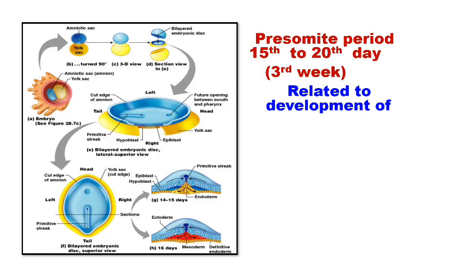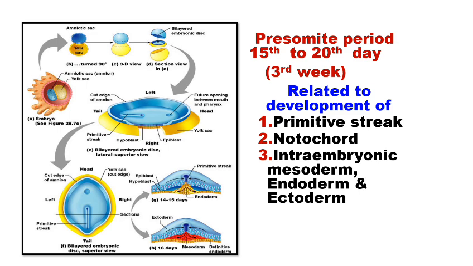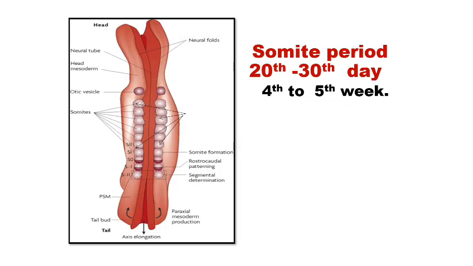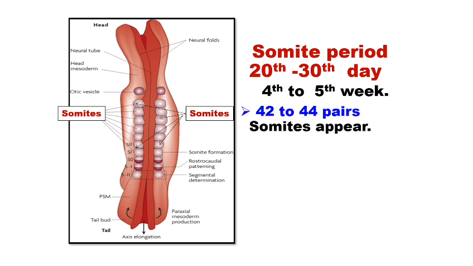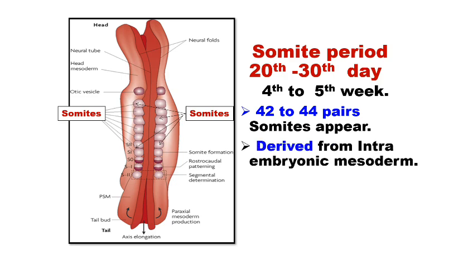The pre-somite period, 15th to 20th day, that is the third week of development, is related to the formation of the primitive streak, notochord, intraembryonic mesoderm, endoderm, and ectoderm. The somite period is the 20th to 30th day, that is during the 4th to 5th week of intrauterine life. 42 to 44 somites appear during this period. They are all derived from the intraembryonic mesoderm, the second germ cell layer, on either side of the notochord.